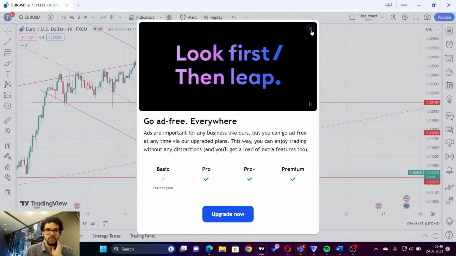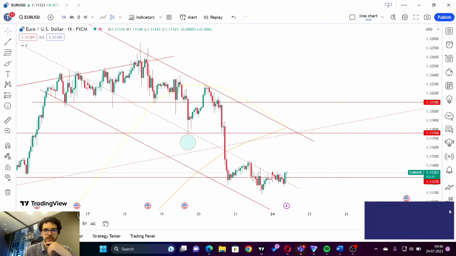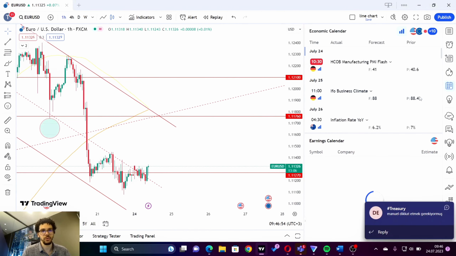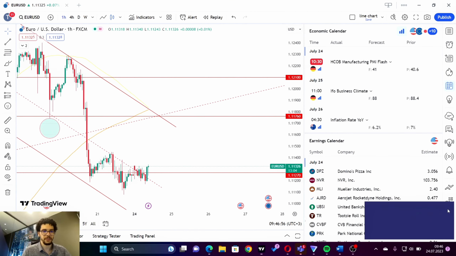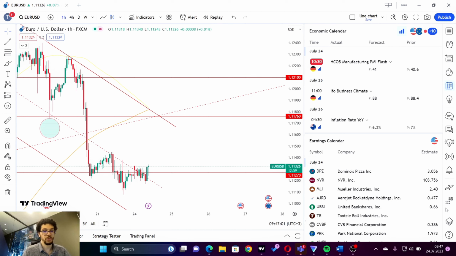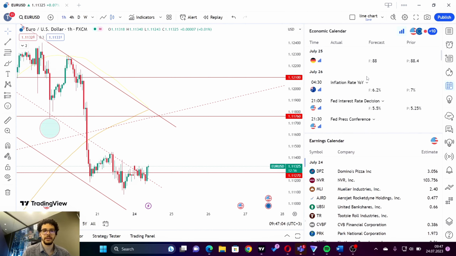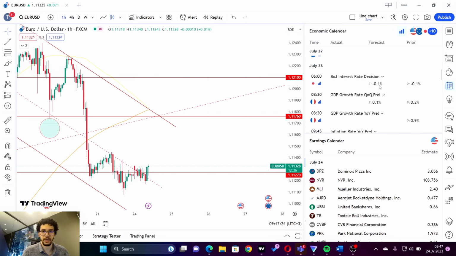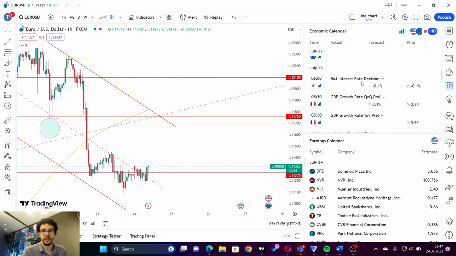In terms of euro dollar, one of the most important things this week is the economic calendar, and this week is full of events, full of important data coming from the European Union economy and from the USA. One of the most important things is the central bank meetings, especially the Federal Reserve and the ECB. Also, we have the Bank of Japan, which will have its meeting on the 28th.